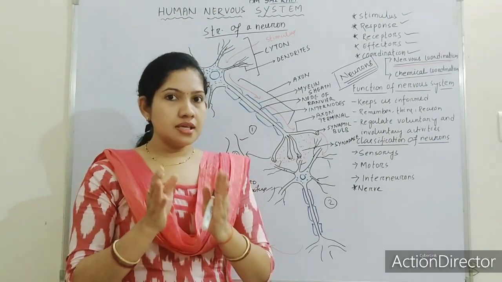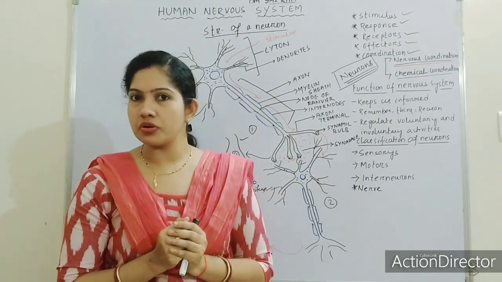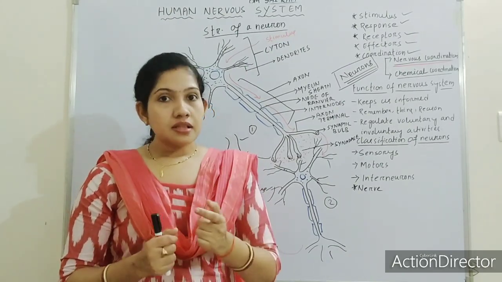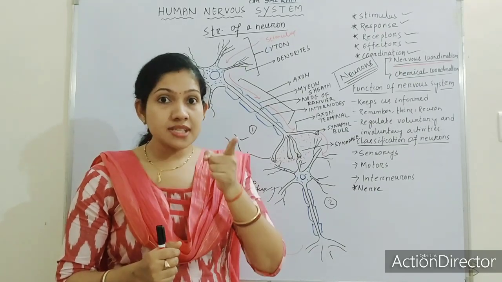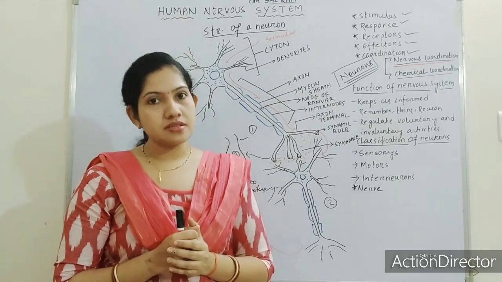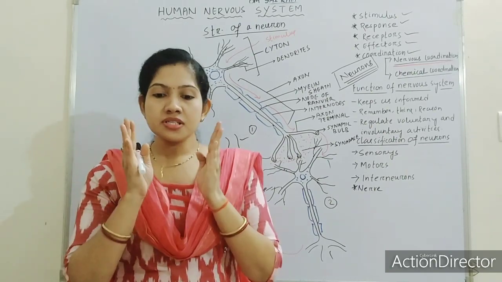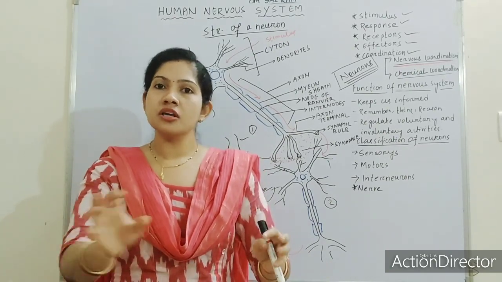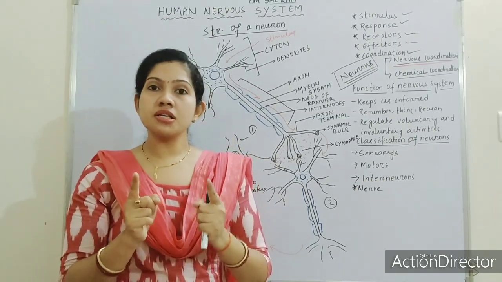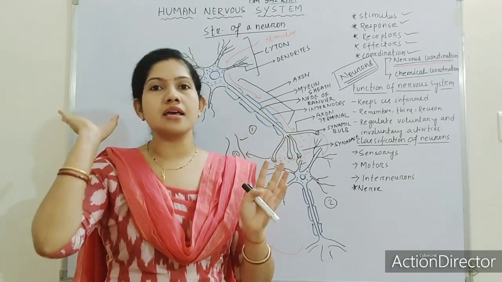So here, see, in this example, a series of nervous coordination takes place in our body. Whenever you feel hungry, you want to eat. You will see the food, that is a visual sensation that occurs by the cells of your eyes. Without seeing where the food is, you cannot eat it. At first you have to see. So that is the first stimulus, the visual sensation. Here the first sensation acts on our eyes.